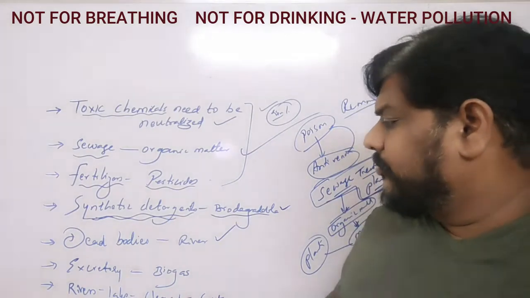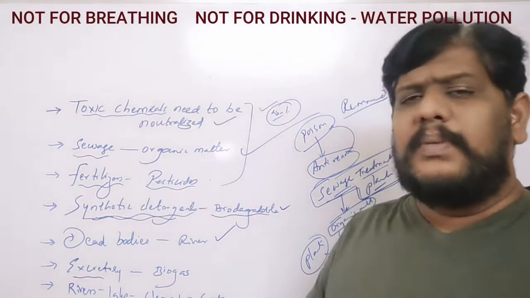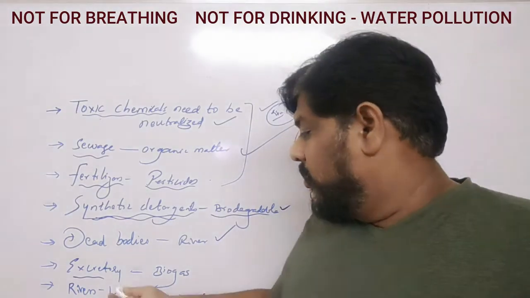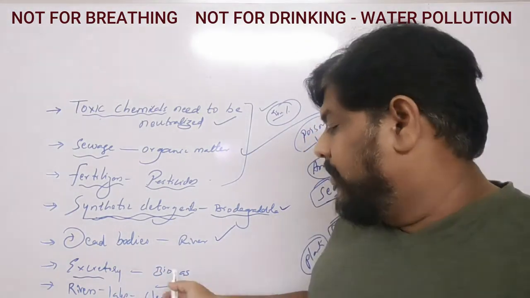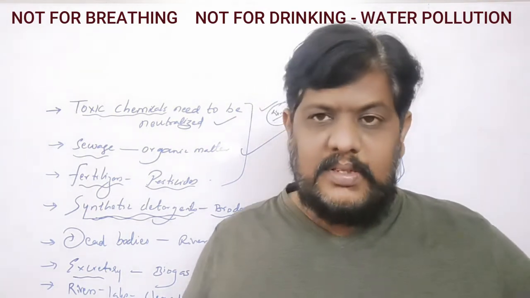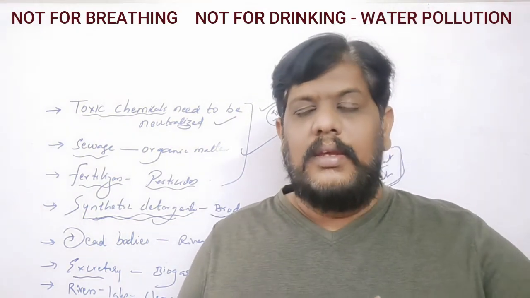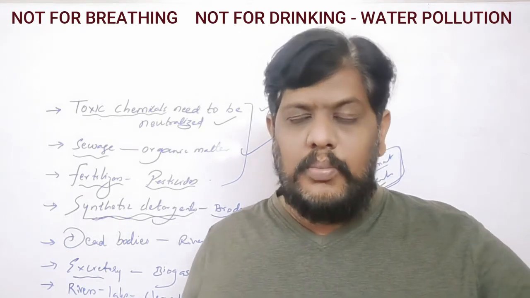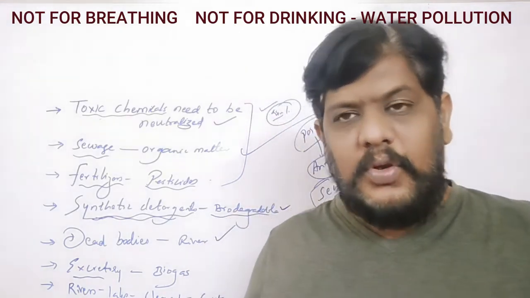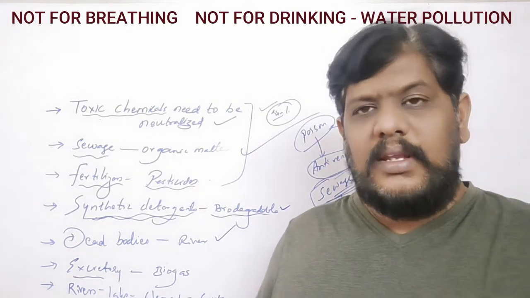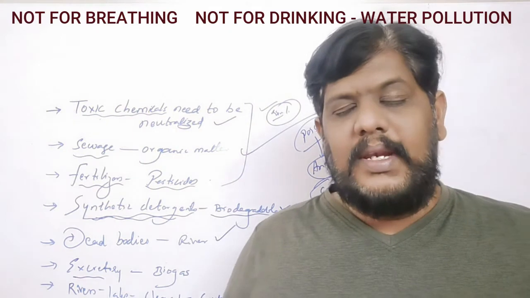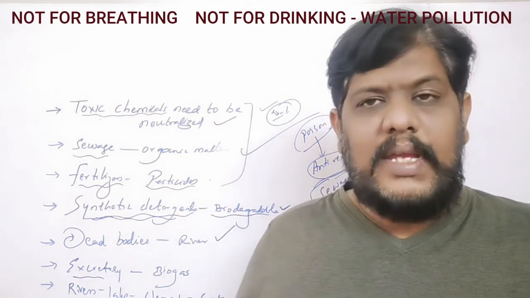Next, the waste materials, the excreted materials of organisms. You can use that material to make a biogas plant. That is what you have been doing in the science experiments, right? You collect the dung in a water can, put a regulator on it and fix it, and after a few days when you light it, you get a flame. The excreted material of that particular animal releases the biogas.